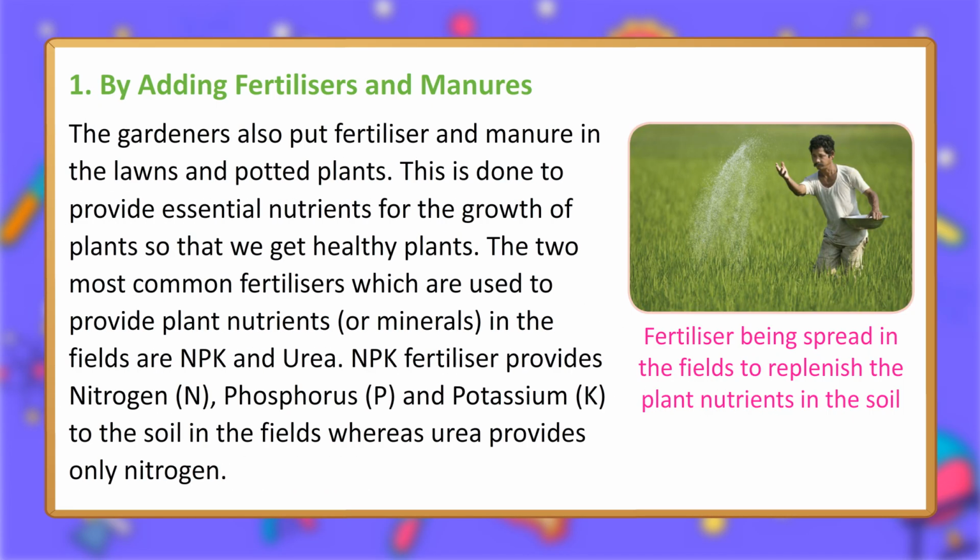The gardeners also put fertilizer and manure in the lawns and potted plants. This is done to provide essential nutrients for the growth of plants so that we get healthy plants. The two most common fertilizers which are used to provide plant nutrients, or minerals, in the fields are NPK and urea. NPK fertilizer provides nitrogen, N, phosphorus, P, and potassium, K, to the soil in the fields, whereas urea provides only